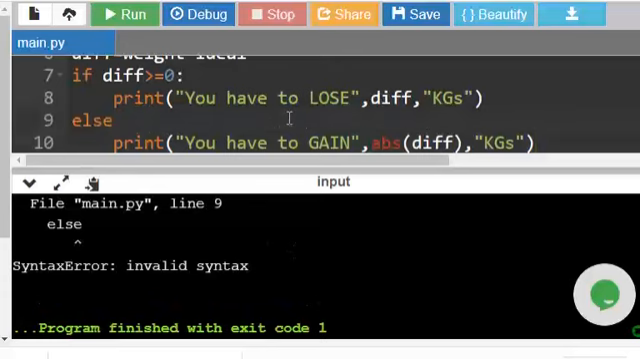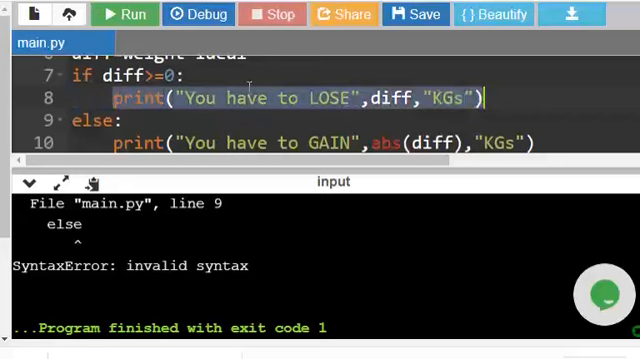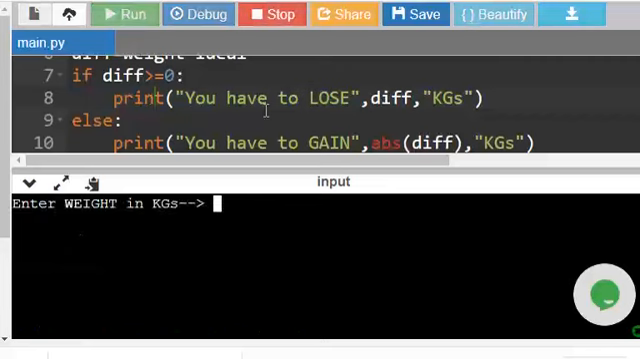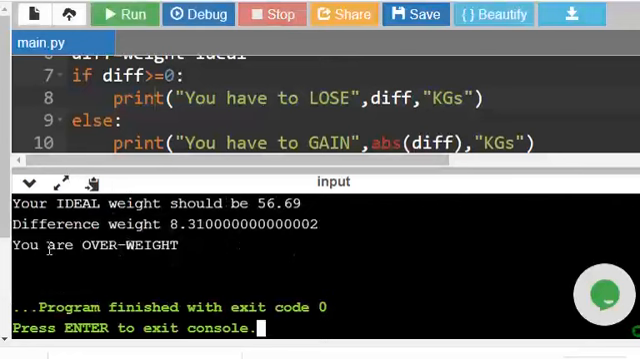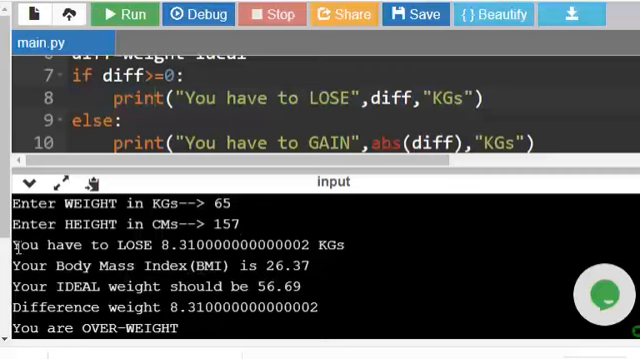Yeah, here I did not give the colon. You have to give the colon for if, else if, else, everything. And you have to give the indentation. Not only one statement, you can give a block of statements, but all the statements should be indented, at least 2 spaces from here. So here I am executing. 65 kilograms, 157. Now it says you are overweight, difference weight is 8.31 and you have to lose. It clearly says you have to lose 8.31 kilograms. You are already 65. In order to get to 56.69 you have to lose 8.31.